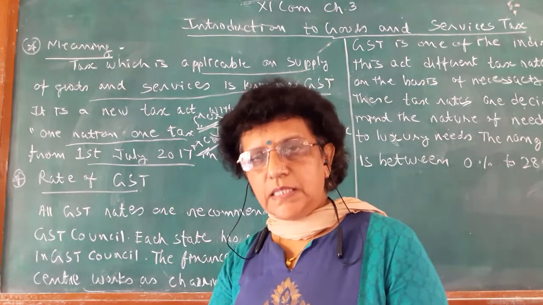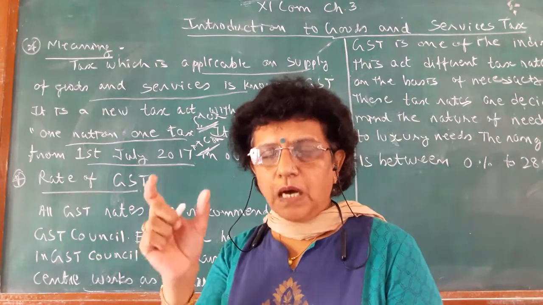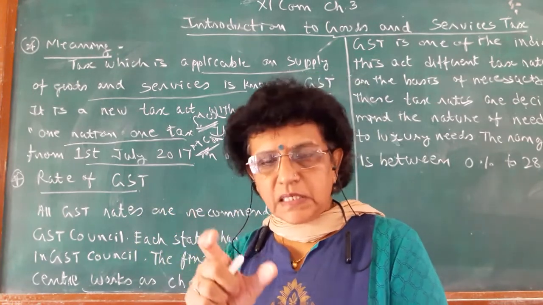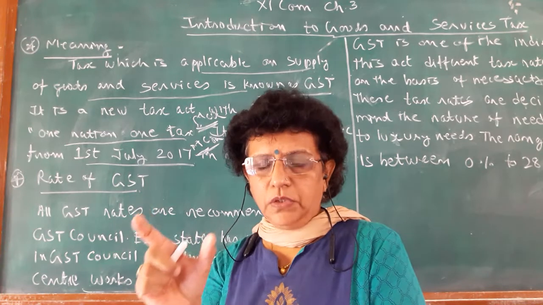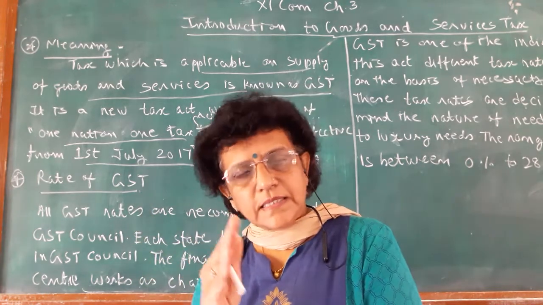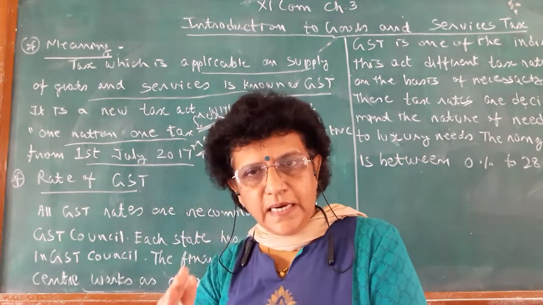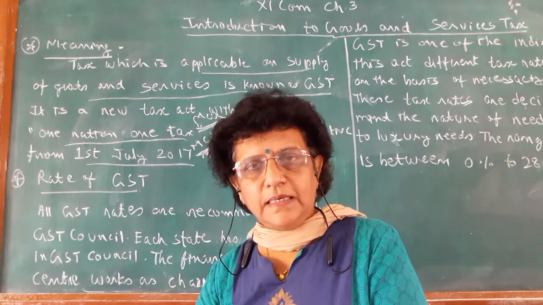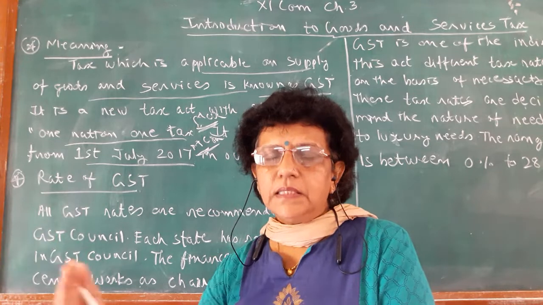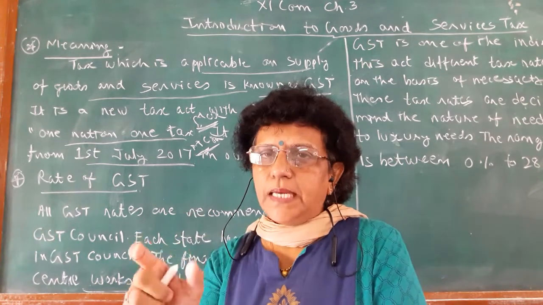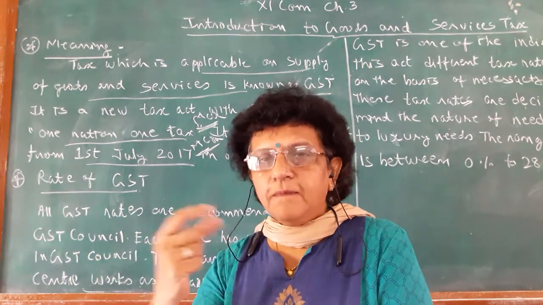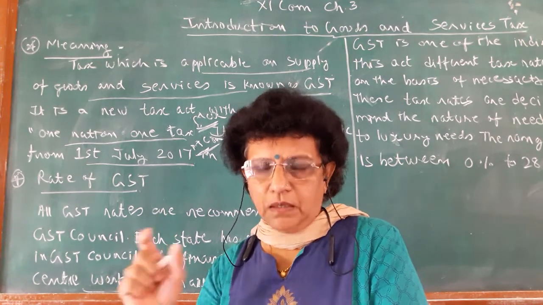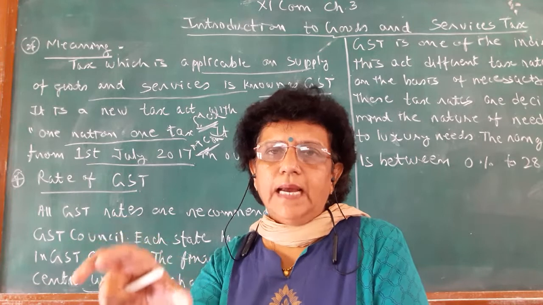The GST Council, one council established by the government, is the responsible council for deciding the rate and for any dispute or controversy regarding the rate. Under this council every state has a representative. Along with that, the central finance minister leads that council.